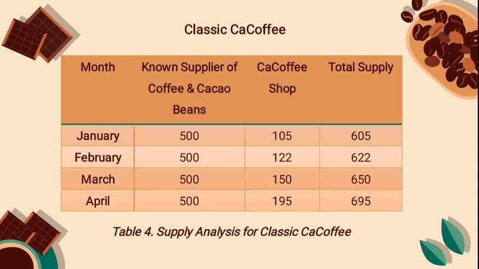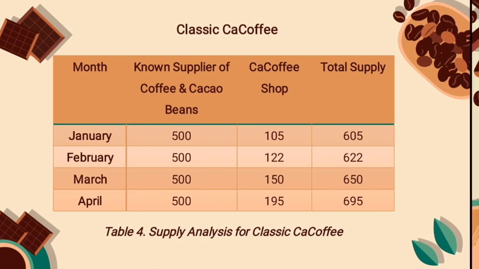This table presents the total supply that the supplier and CaCoffee Shop can supply to the target market. The supplier we use is Mr. Manubat Farm, which can supply 500 kg of coffee and cacao beans per month. Moreover, CaCoffee Shop can supply 50% of the total produce every cycle to be sold for classic coffee.